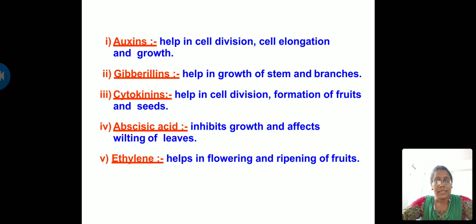Abscisic acid. This abscisic acid is also called a stress hormone in plants, and also it is called a growth inhibitor, because the major function of abscisic acid is that it inhibits the growth of plants and affects the wilting of leaves during scarcity. The next phytohormone is ethylene. Ethylene helps in flowering and ripening of fruits.